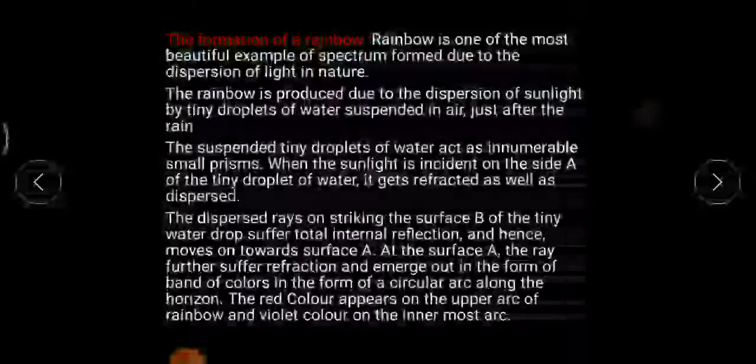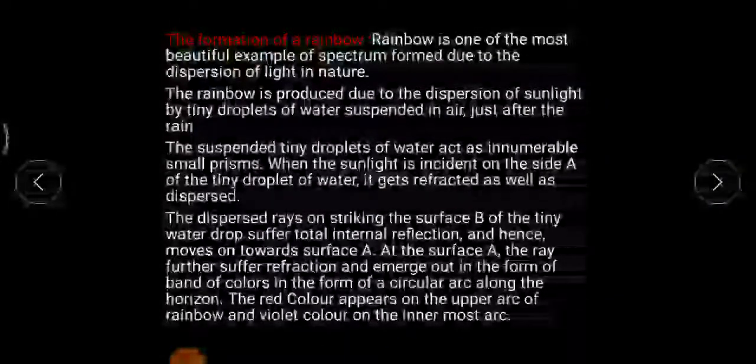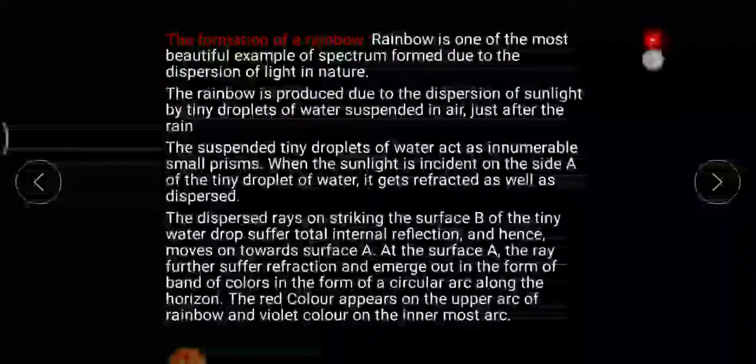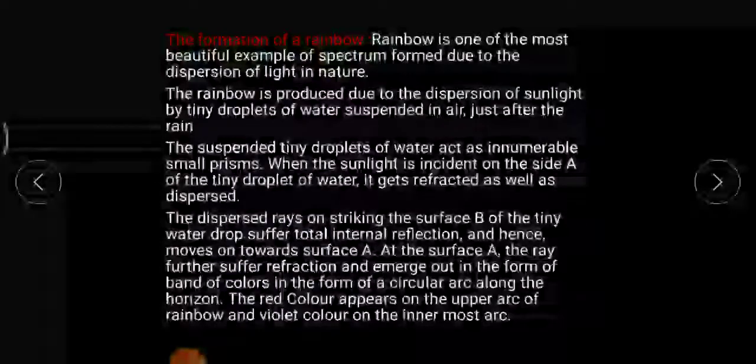In that atmosphere, when sunlight falls into it, it will result in the formation of rainbow. It is the first mandatory condition for forming a rainbow. Rainfall should be there and the atmosphere should have water vapor. Whenever water vapor is there in the atmosphere and sunlight falls on it, then only a rainbow would be formed. That is the first and mandatory condition for formation of rainbow.